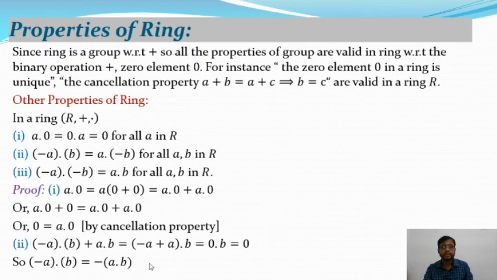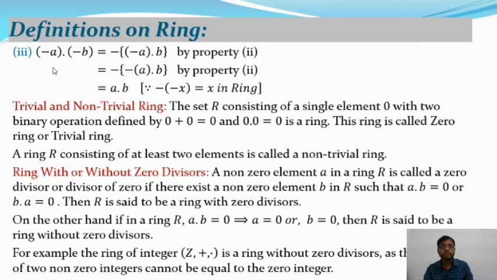After that we will take the third property. Here is the third property: minus a dot minus b equals, using the second property, minus of minus a dot b. Again applying the second property, we get minus a dot b equals minus of a dot b. And you know that in a ring minus of minus x equals plus x. Therefore minus of minus a dot b equals a dot b. Hence the proof of the third property of a ring.